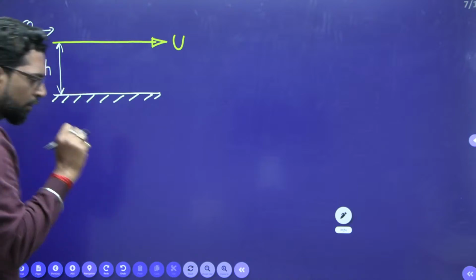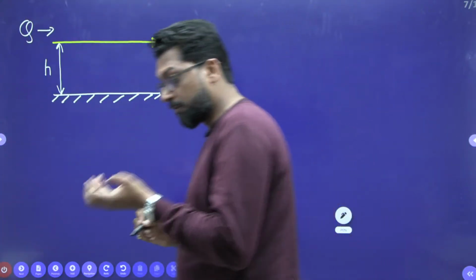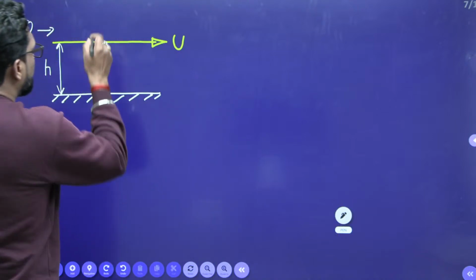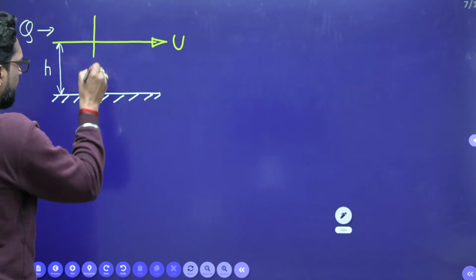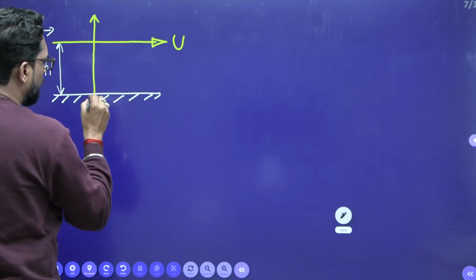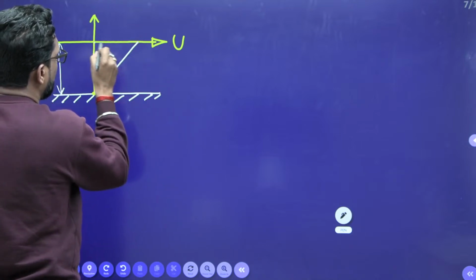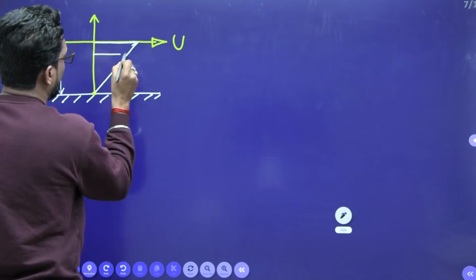That means the fluid flows due to displacement of a boundary. We take any coordinate. This is velocity U. Due to the no-slip condition, the velocity at the fixed plate is 0. We draw it like that, so this is your velocity profile.